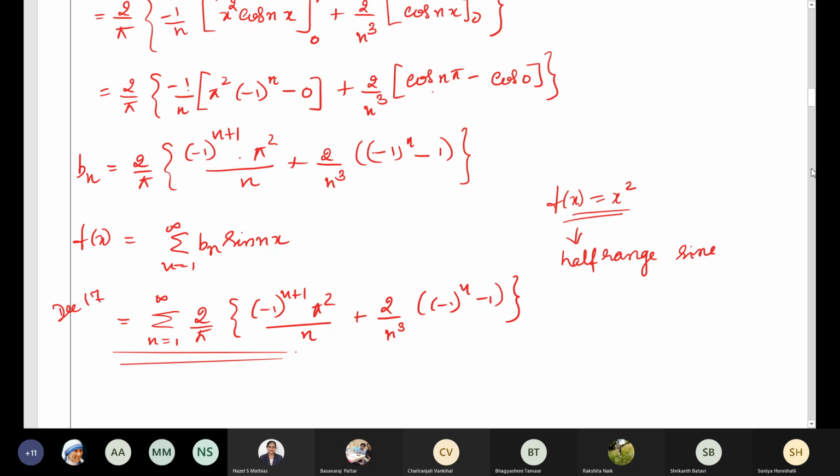Why is the half range sine series especially used? Suppose you want the Fourier series expansion with respect to sine terms only, or with respect to cosine terms only. Then, given an interval or a period, we reduce it to half of it. Then we can apply the certain formulae in order to find the Fourier series expansion.